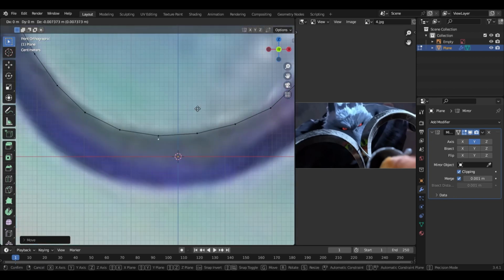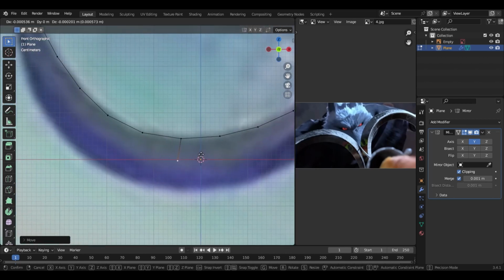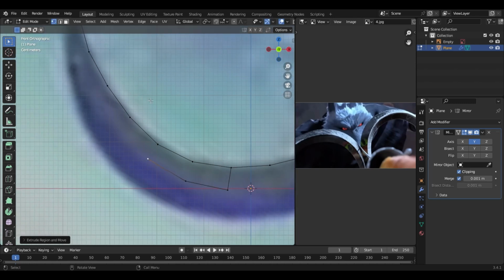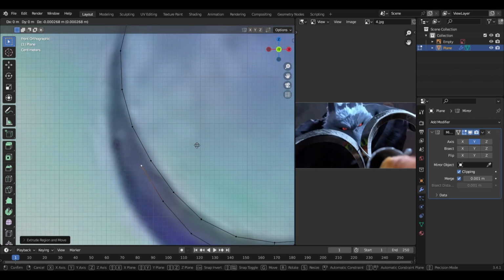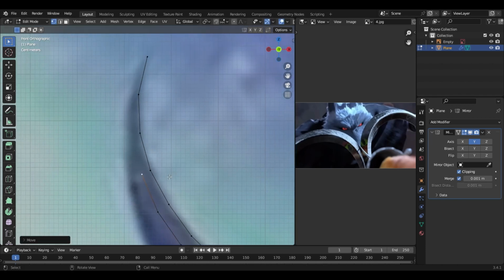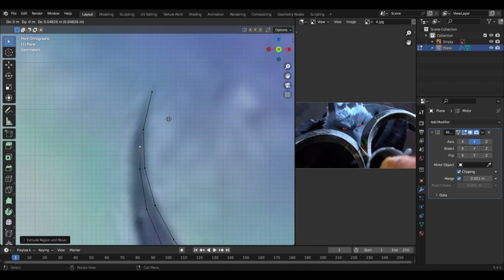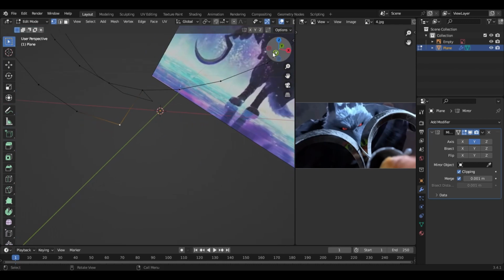Okay, and then start matching this edge part. Alright, and also this part as well.